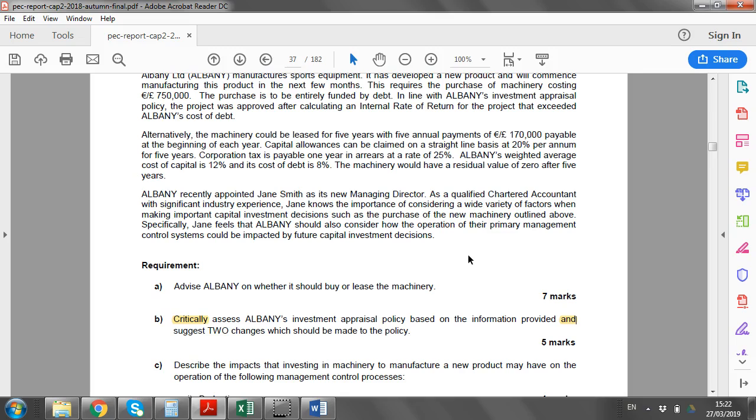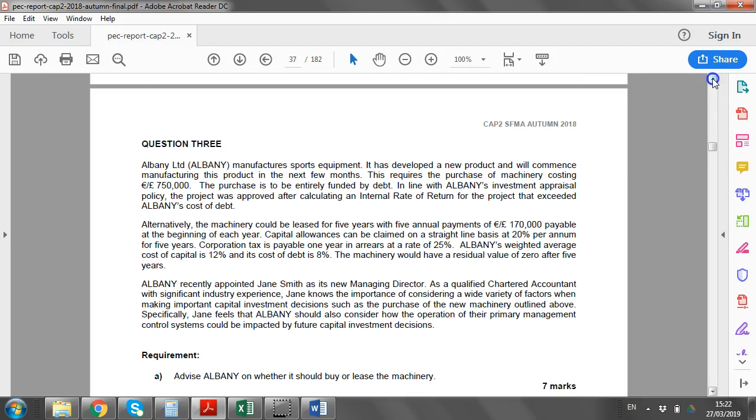In part C, you can look at your own. That's to do with the area of management accounting. What we're really interested in is the area of CAP1 finance. So we'll start off with the calculation around buy versus lease, and we'll then go on to critically assess the investment appraisal policy. So again, I'm assuming you've read through the question. If not, pause it and read through it and try and make an attempt at it. I'm going to walk you through how to approach part A now, the buy versus lease.